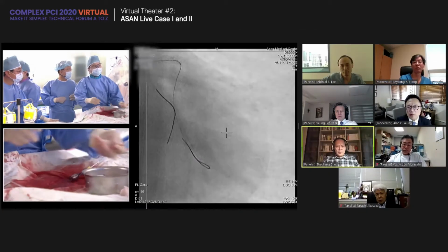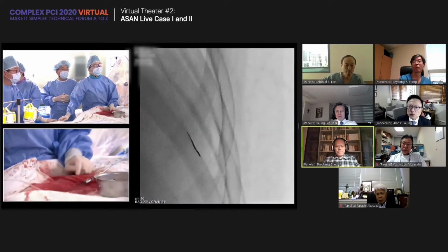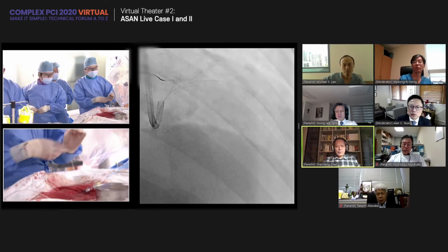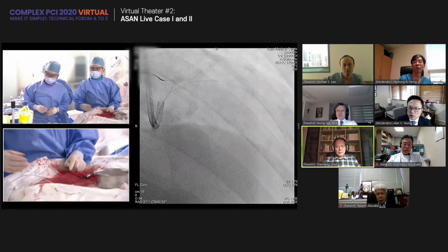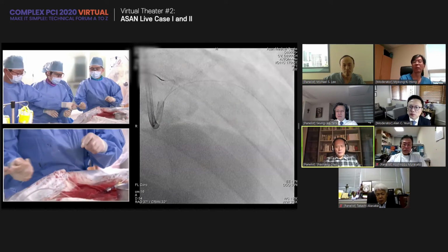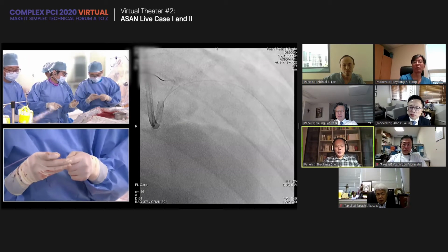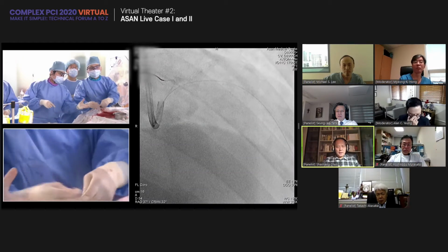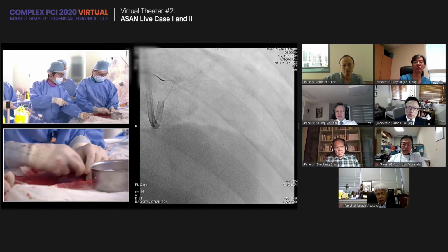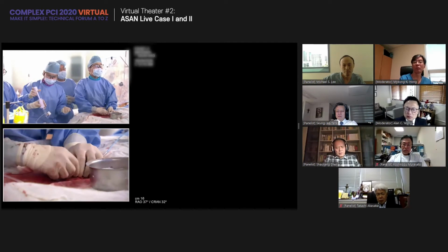So, SJ, just one question. I confirmed the proximal diameter of the diagonal is around 2.75. So we deployed a 2.5 stent. So before balloon crush, do you routinely post-dilate the side branch stent? All right. There are options.